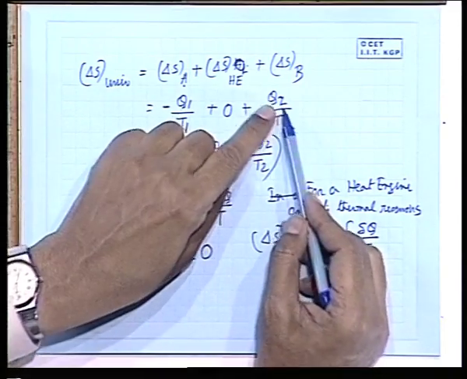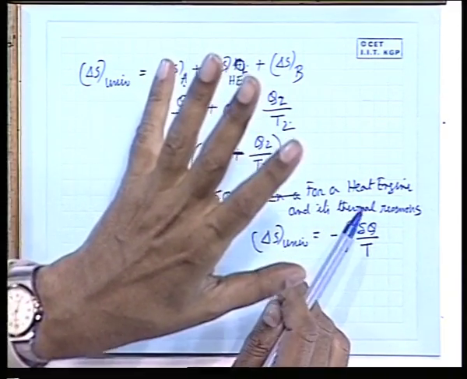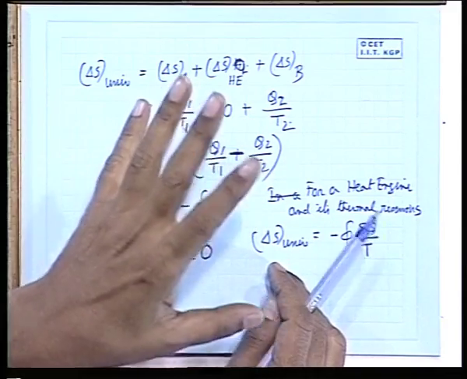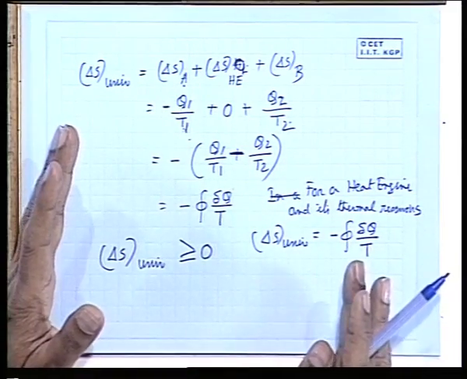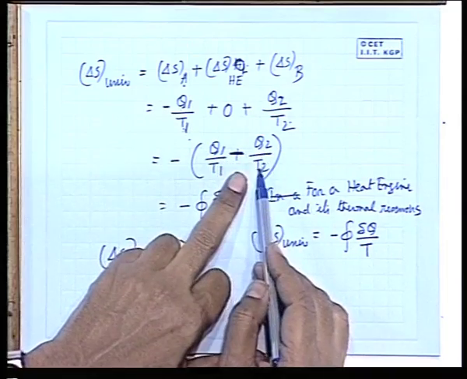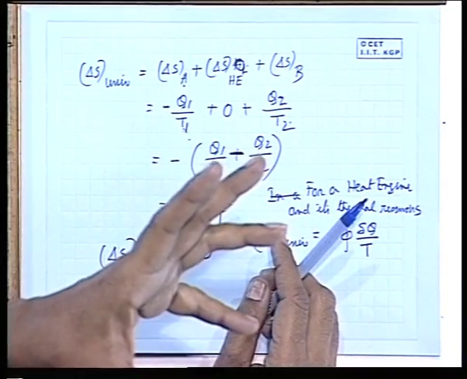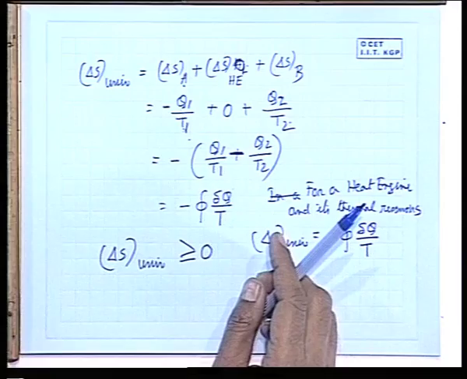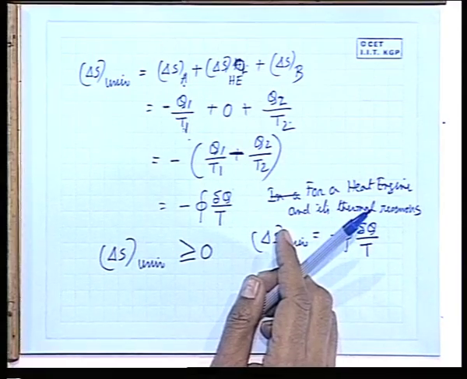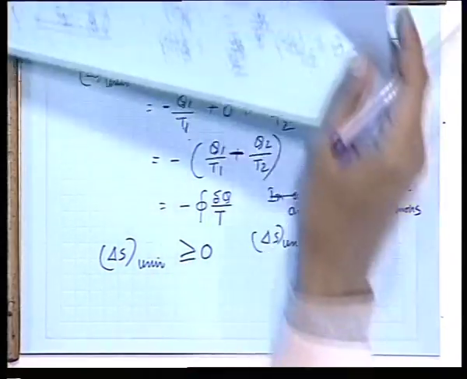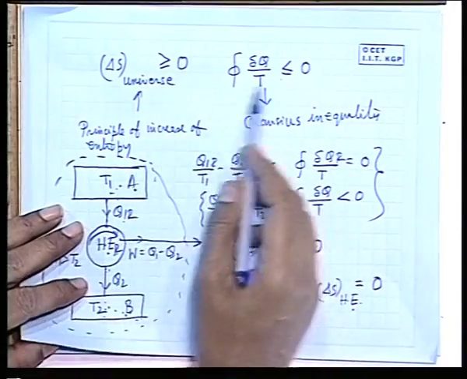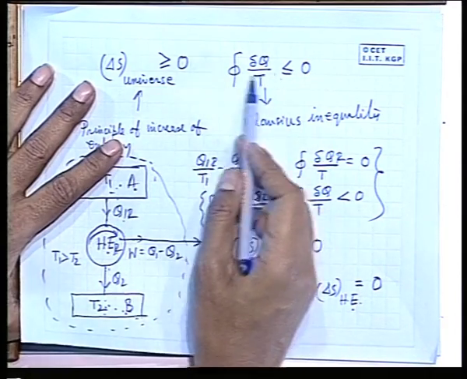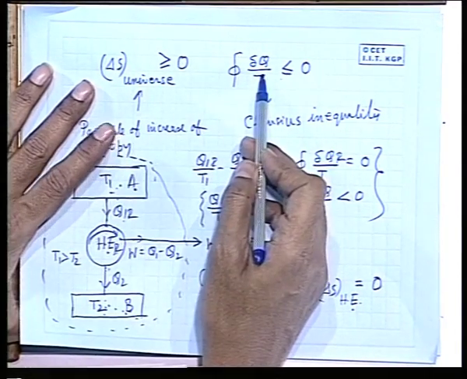Similarly, when I say plus Q2 by T2, it represents the change of entropy of the thermal reservoir at T2. But when I say minus Q2 by T2, it represents the Q by T quantity during the heat rejection process of the system executing the heat engine cycle. So, therefore, the Clausius inequality del Q by T and delta S universe are what I started with here. The Clausius inequality and the principle of increase of entropy are almost the same, with a negative sign. So, this is a direct consequence of del Q by T.